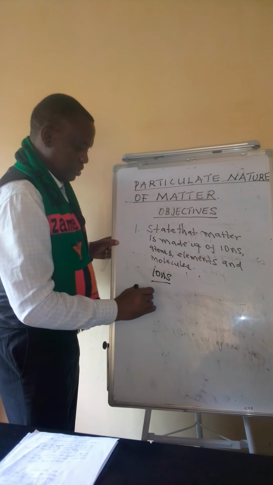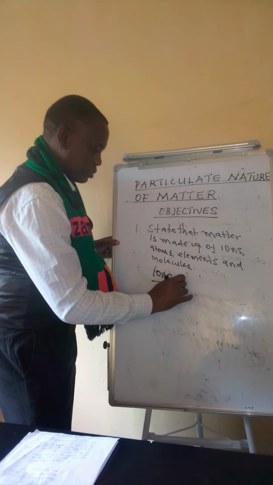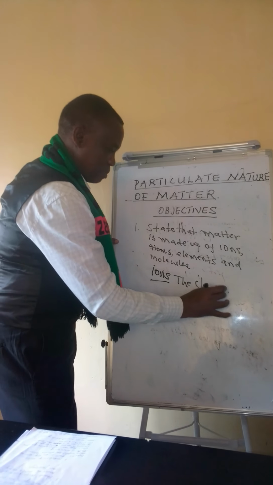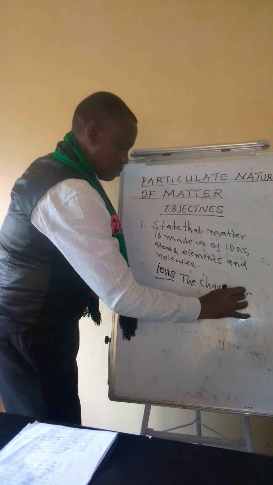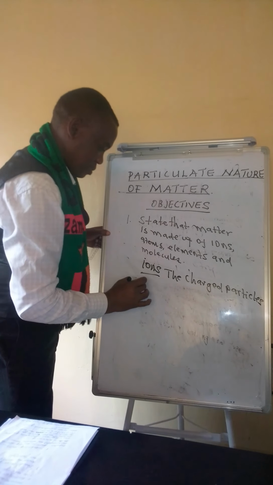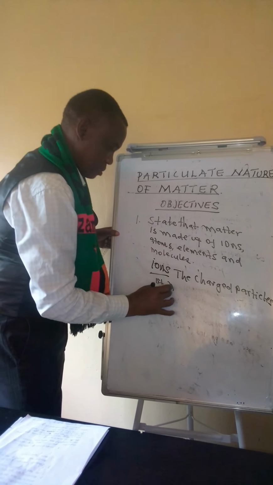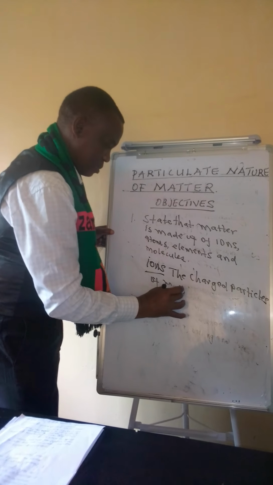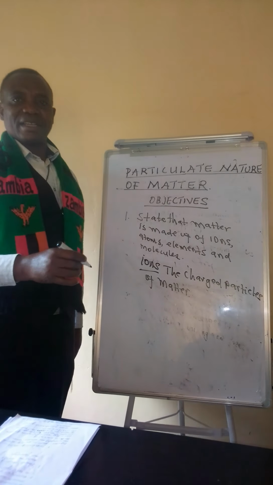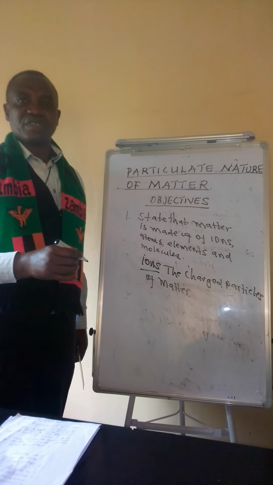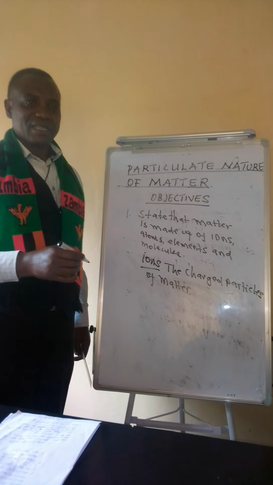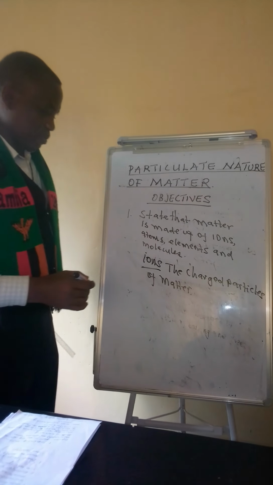When we say ions, these are charged particles of matter. So matter can carry a charge, that means positive or negative charges. So matter can exist in that form.